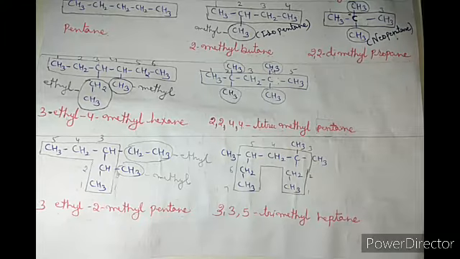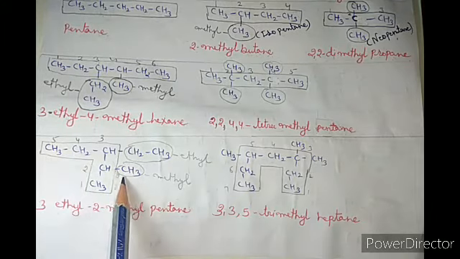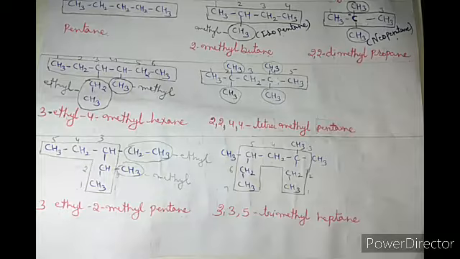Now we consider the second substituent. If the first group which we have to give the minimum number is getting the same number, then we try to give the minimum number to the second substituent also. If we start numbering from that, then methyl gets fourth, but if we start from that, then methyl gets second.